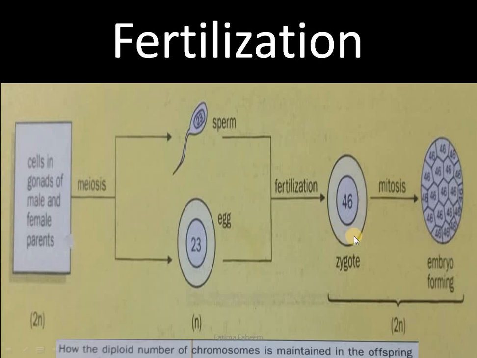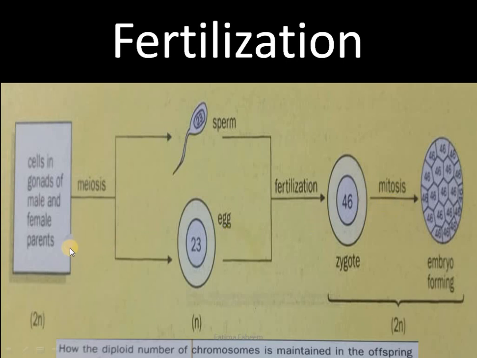Once the zygote is formed, mitosis happens and this zygote divides multiple times to give rise to an embryo. Embryo is nothing but a ball of cells. All the cells will be diploid because they are produced by the process of mitosis.